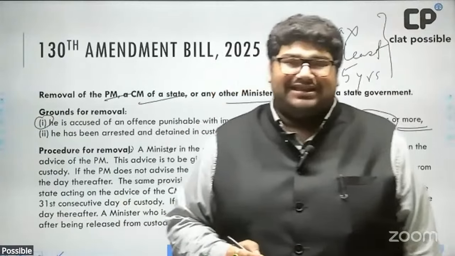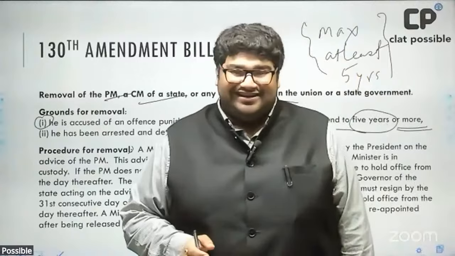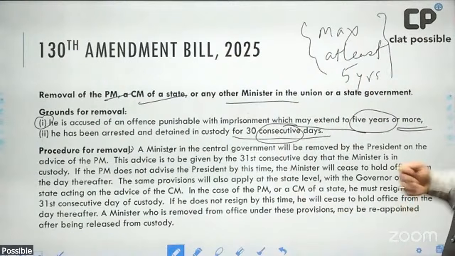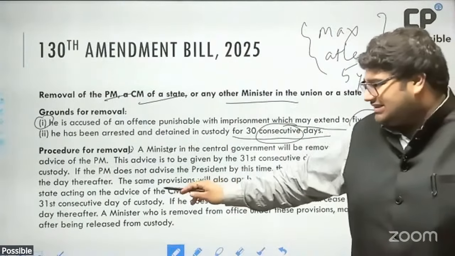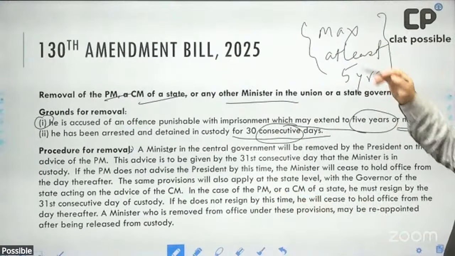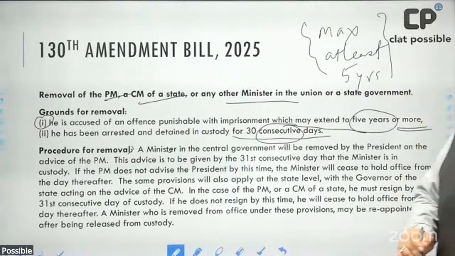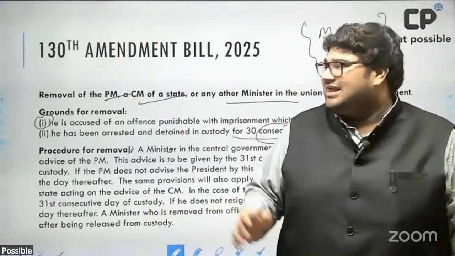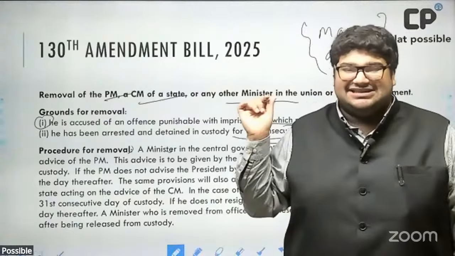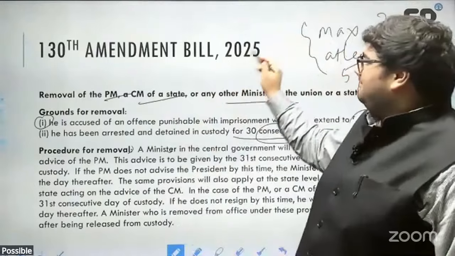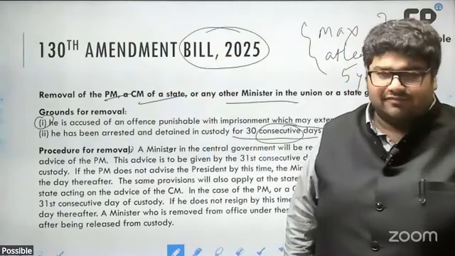In the case of the PM and the CM, it's made a little bit different. So for the PM and the CM, they must resign themselves by the 31st consecutive day of custody. Assuming that they don't resign, by operation of this amendment, they would cease to hold that office. Similar provisions have also been made for the union territories. But remember, the amendment says that if you get released later, nothing in this amendment is stopping you from being reappointed.